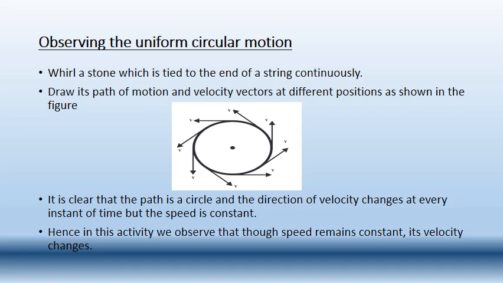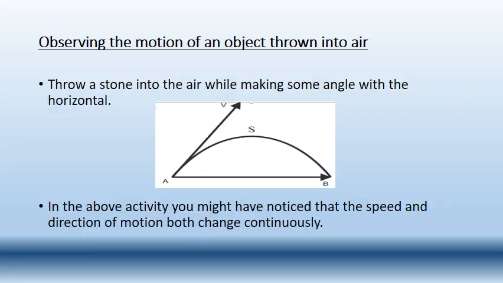Even though the magnitude is constant, that is speed is constant, the direction is changing. Since the direction is changing, the velocity is changing. Since the velocity is changing, it is a non-uniform motion. Even though it appears like a uniform circular motion, since the velocity is changing at each and every instant, it is a non-uniform motion.